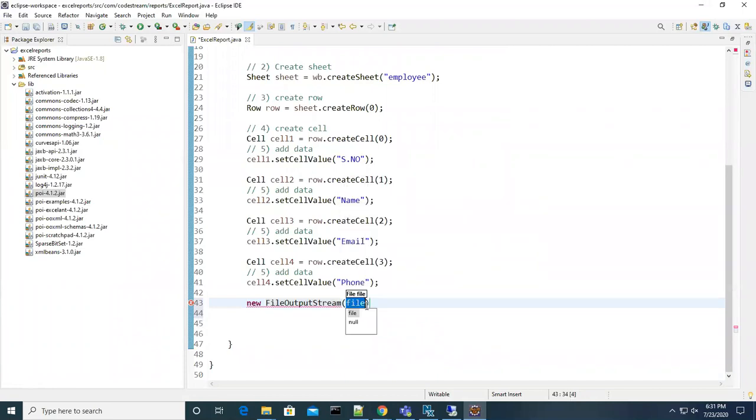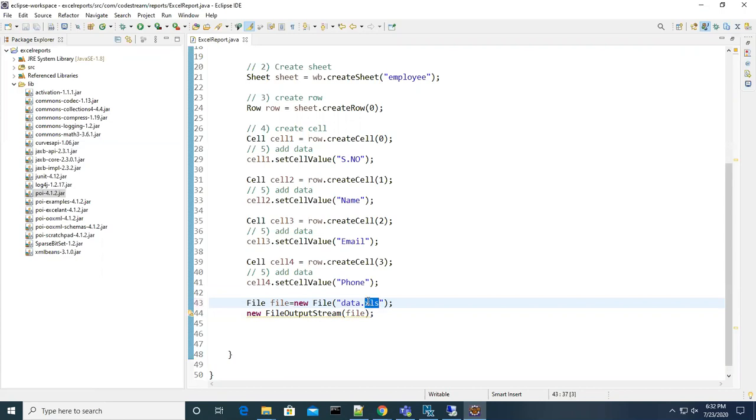For this, we have to give a file object. File equal to new File. I just created the file object, and I am giving it the name data.xls.